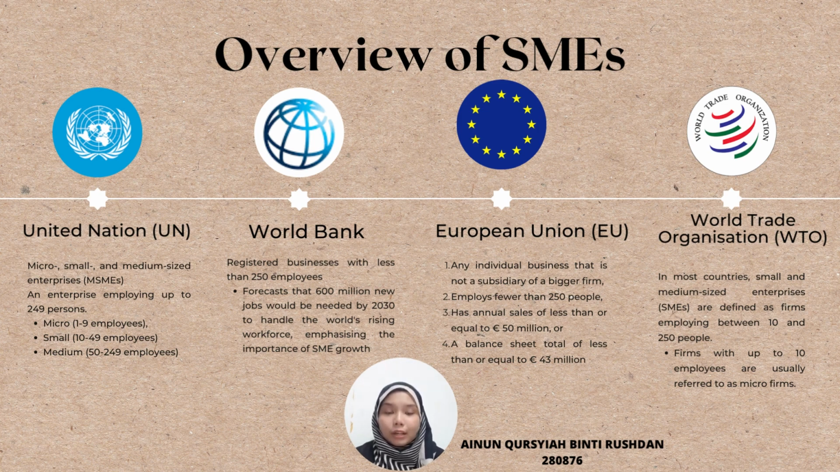The first organization will be the United Nations, or UN. They use the term MSME, which is micro, small, and medium-sized enterprise, an enterprise able to employ up to 249 persons. To be more specific, at the micro level, they employ 1 to 9 employees. The second is the small level, which employs 10 to 49 employees, and the last one, medium, employs 50 to 249 employees.